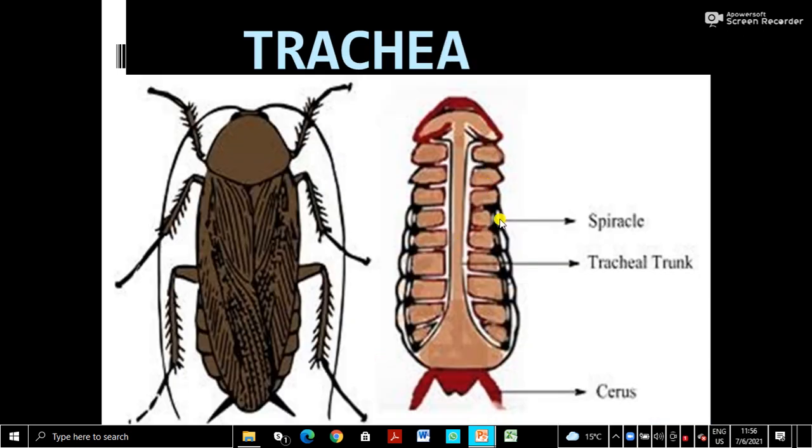See, trachea in insects. For example, this is a cockroach. There is a tracheal trunk, and this trachea opens to the outside through the opening that is called a spiracle. Spiracles are the openings, present on both sides of the body. So spiracle is the opening. Tracheae or air tubes are the respiratory surfaces of insects.